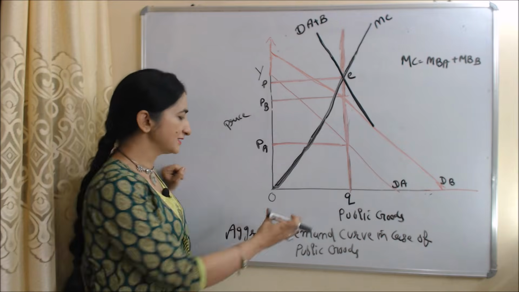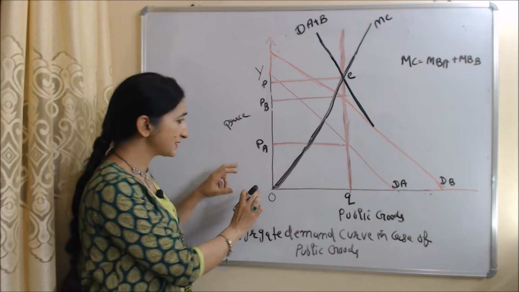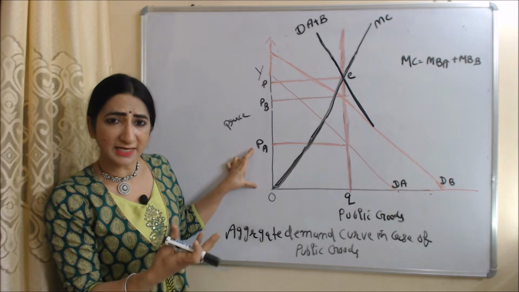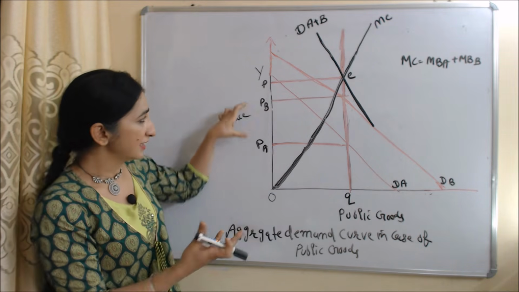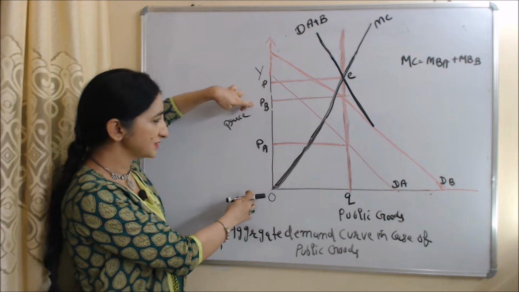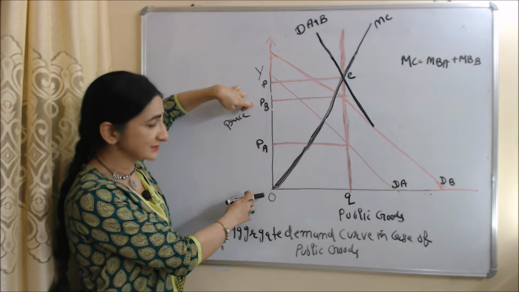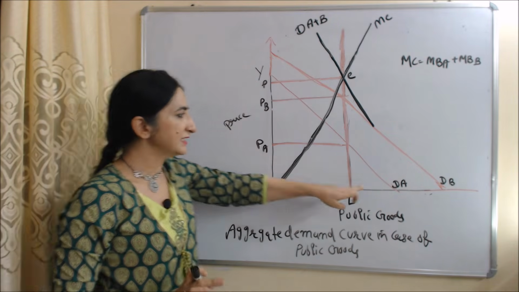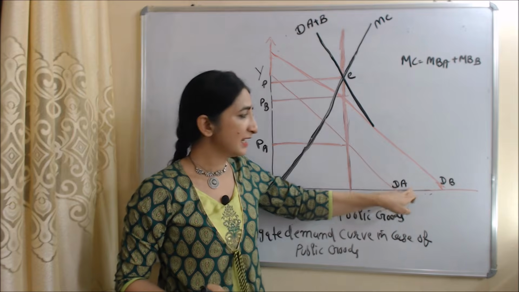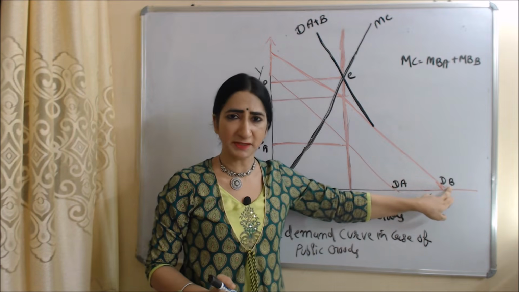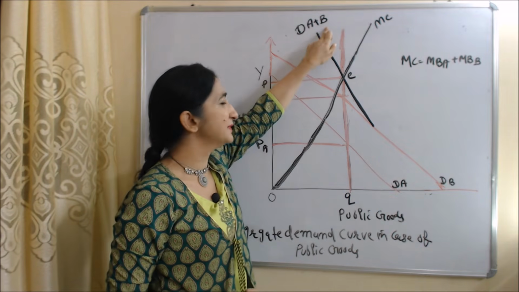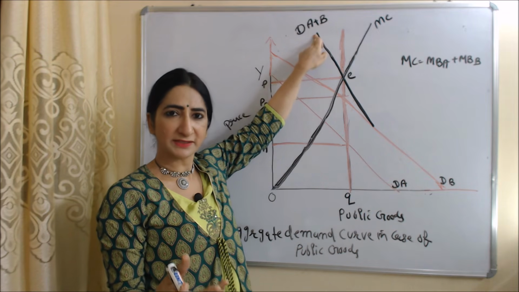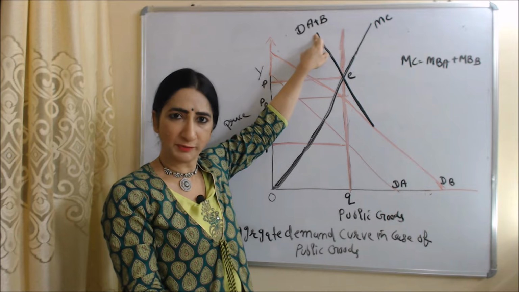You can see here that at this quantity OQ, person A is paying OPA tax, or we can say person A is paying OPA price, and at quantity OQ person B is paying OPB tax, and the tax paid by both individuals is equal to OP. DA is the demand curve of person A and DB is the demand curve of person B, and DA plus B is the aggregate demand curve of both persons, and the aggregate demand curve is equal to the marginal benefit of both persons.